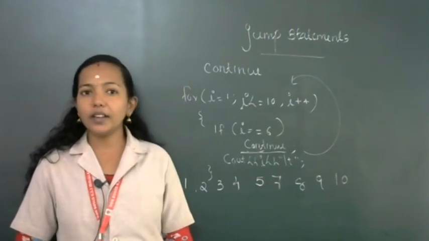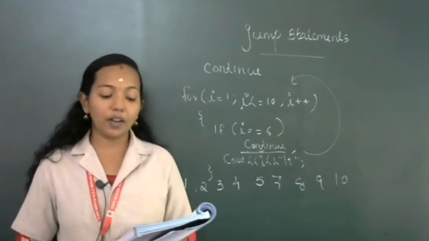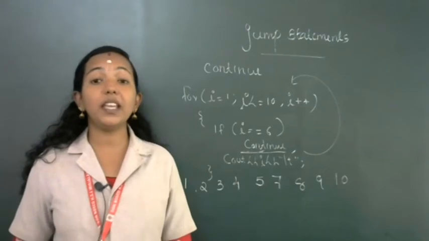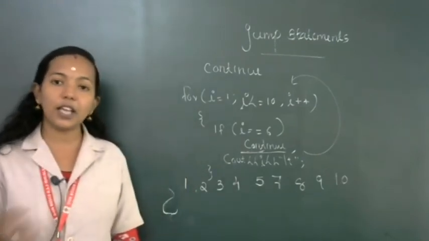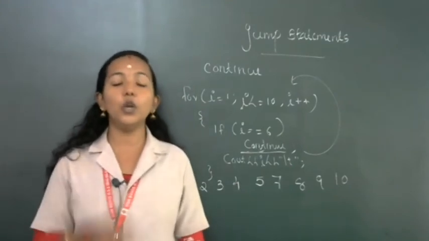In a switch statement, program control goes out even if the condition is true. If the condition is true, we are still exiting from the loop.